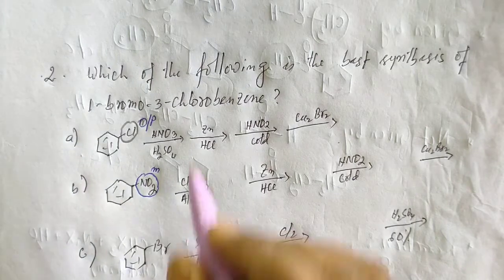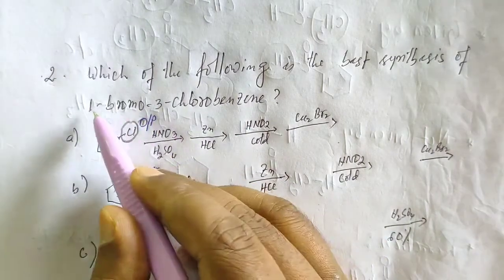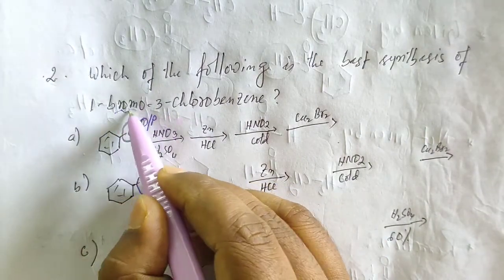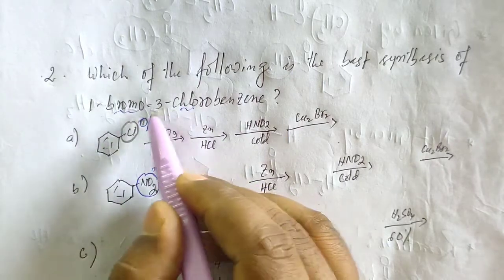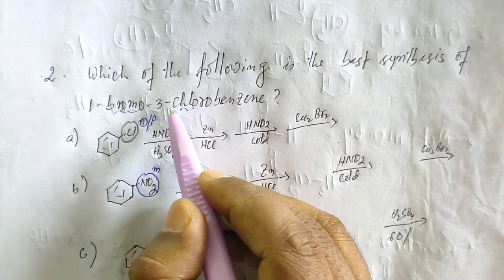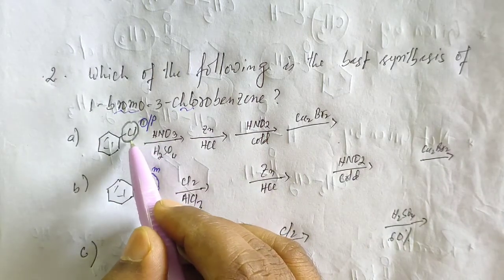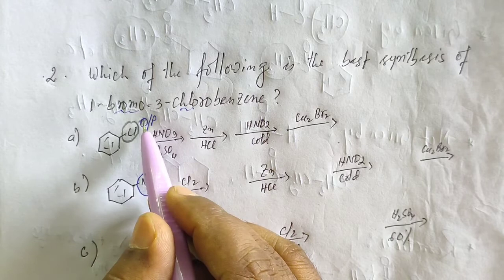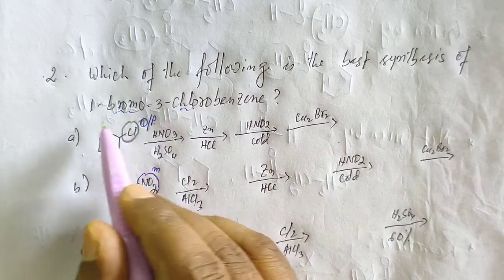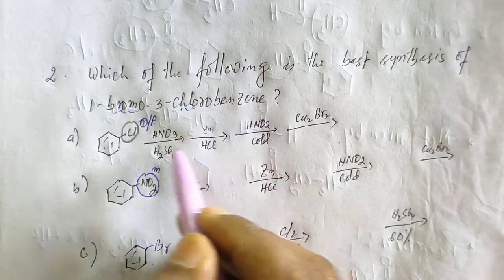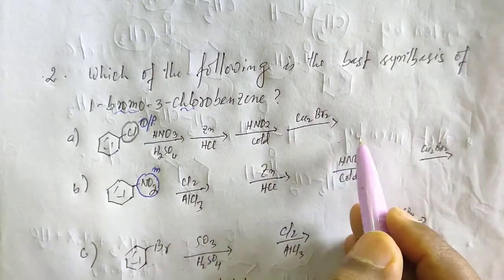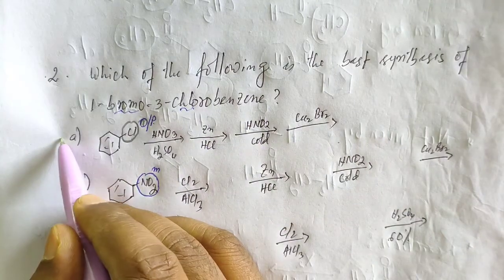Now in this case, bromo and chloro are in 1,3 position, that is, in meta position to each other. Therefore, if we start the reaction with Cl, which is an ortho and para-directing group, we cannot get the answer according to these reagents. So this cannot be the answer.